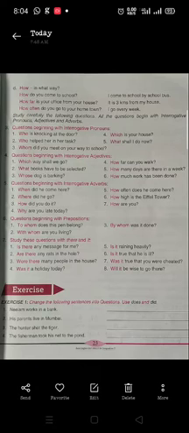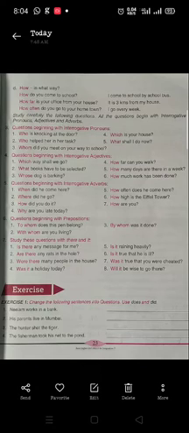Study these questions with there and it. Is there any message for me? Are there? Were there? Was it a holiday today? Is it raining heavily? So you must learn about the use of there and it also in the questions, WH questions.